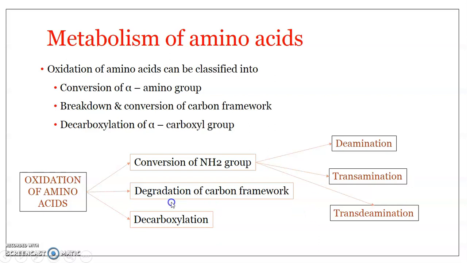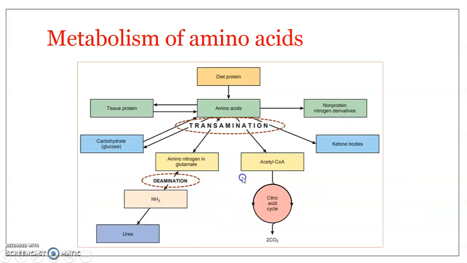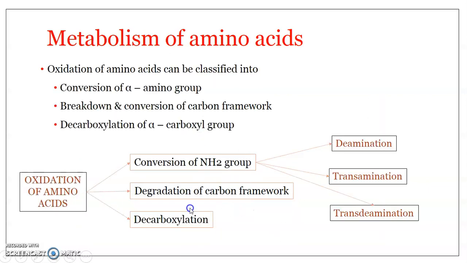Okay, now degradation of carbon framework: whatever is remaining, like even the carbon framework in the R group, the side chain, undergoes degradation. Okay, and it happens when it enters the citric acid cycle. So that is what happens in the breakdown and conversion of the carbon framework. Okay, the third one is the decarboxylation. That is, as already mentioned, the alpha carboxyl group undergoes decarboxylation, right? And this is also a very important oxidative method. Okay, we will see in detail.